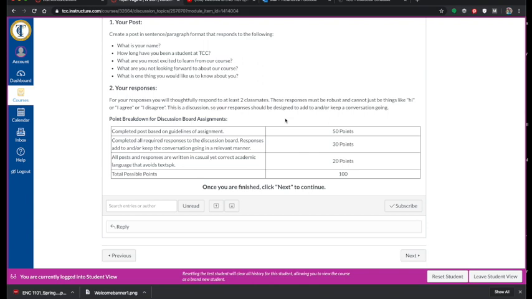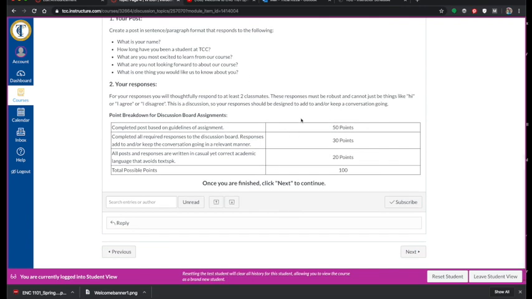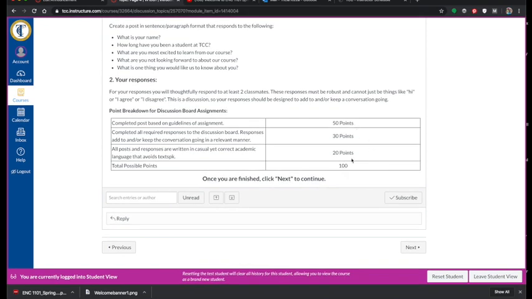So if you agree with something, what is it that you agree with? Or if you're greeting someone in this case, what is it that you want to know, or responding to something that they said. You'll notice that there's a rubric that will show you exactly where the points come from with regards to the discussion board.